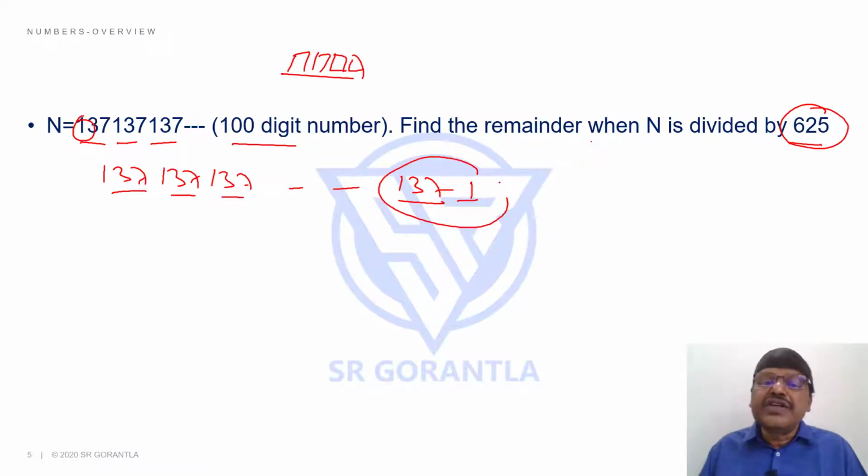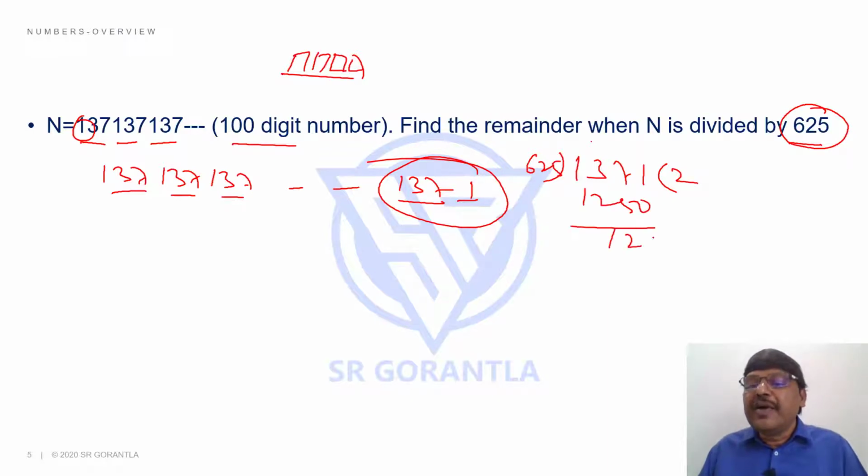So what are the last 4 digits? 1371. 1371 divided by 625, what is the remainder? I'm sure you can all say 625 times 2 is 1250. The remainder is 121. That's my answer.